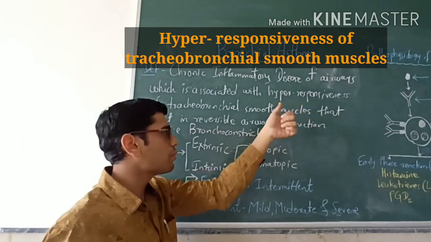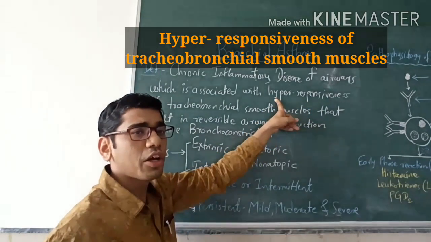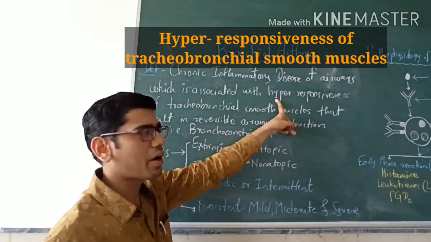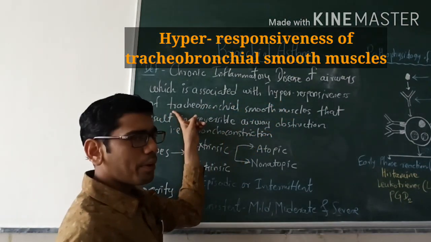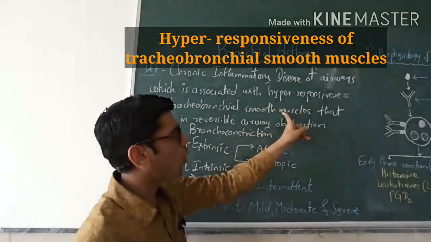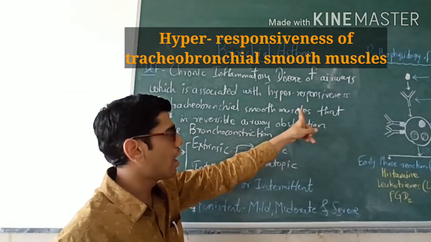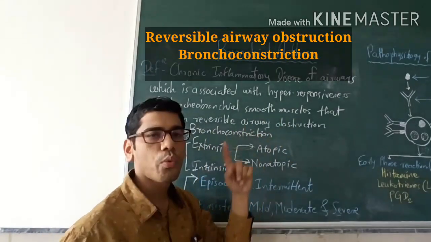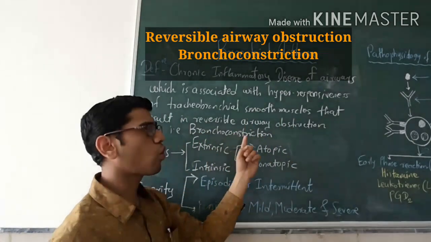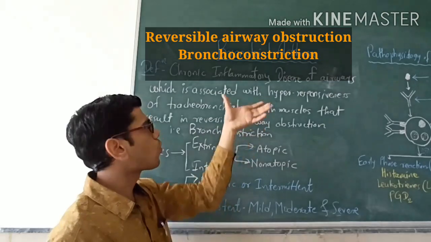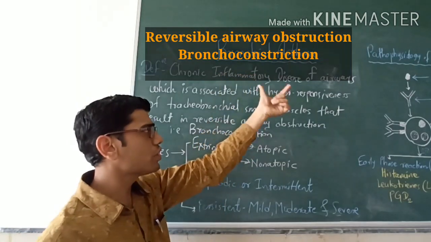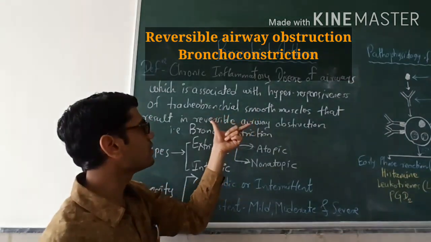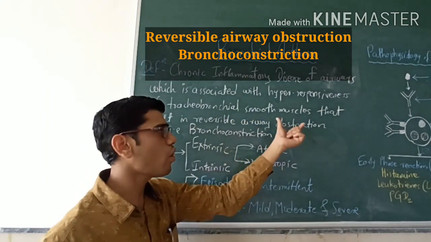So in bronchial asthma, mostly there is a hyper responsiveness to the antigens which have entered from the respiratory tract. Hyper responsiveness of what? Tracheobronchial smooth muscles, and because of that it results in reversible airway obstruction, that is bronchoconstriction. So chronic inflammation which is associated with hyperresponsiveness of tracheobronchial smooth muscle results in reversible airway obstruction.